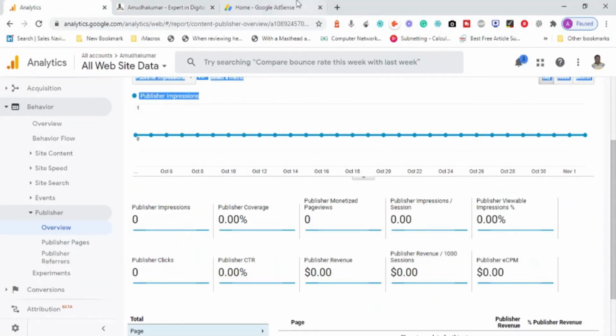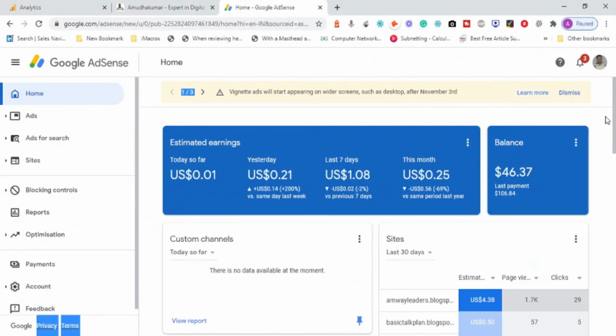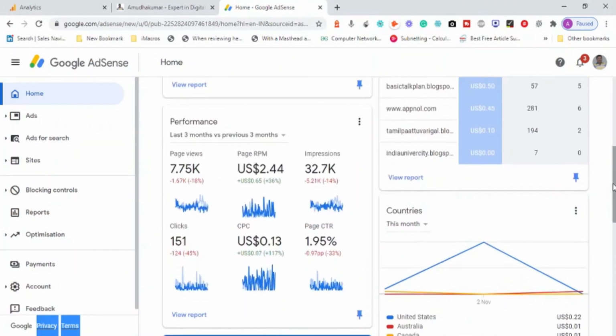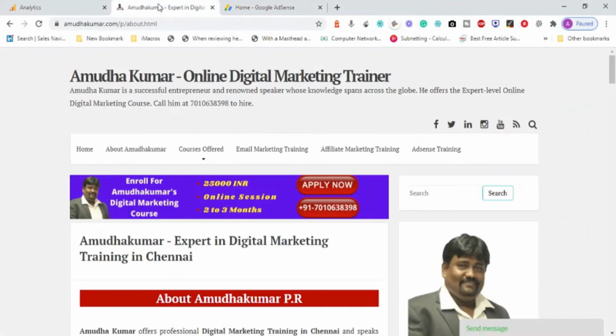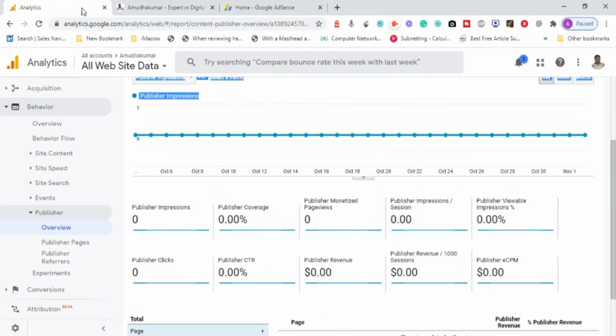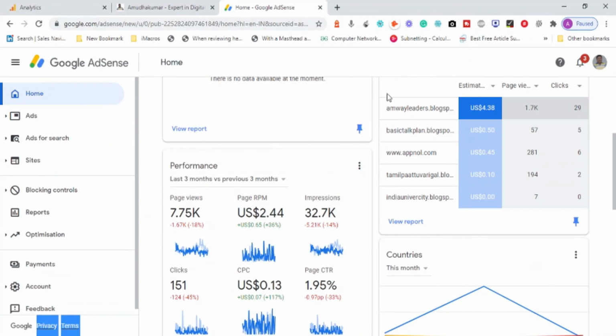But remember, this Google Analytics or Google AdSense data is for almost all the properties which I have. See, Amber Readers, Basic Talk Plan, Appna.com, Tamil Portugal, India University. So a combination of these many summaries is what I'm seeing as data. But in Google Analytics, I'm tracking only the website related to amudakumar.com. Okay, but amudakumar.com has no Google AdSense integrated. Can you see? Amudakumar.com is not shown here.